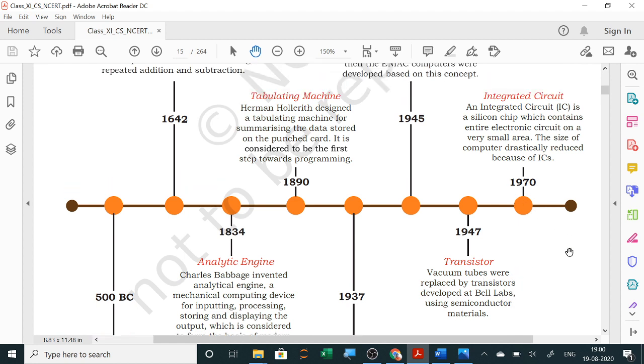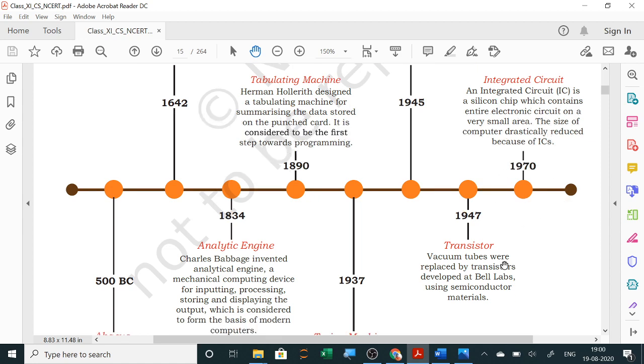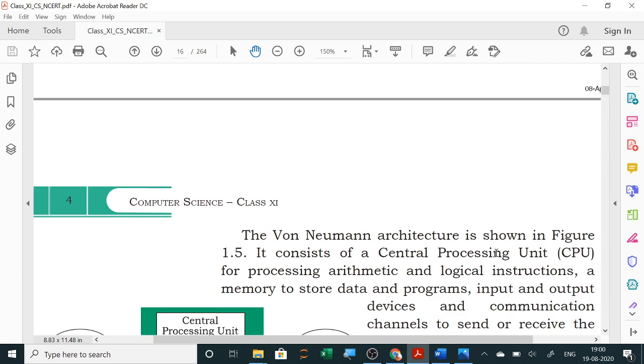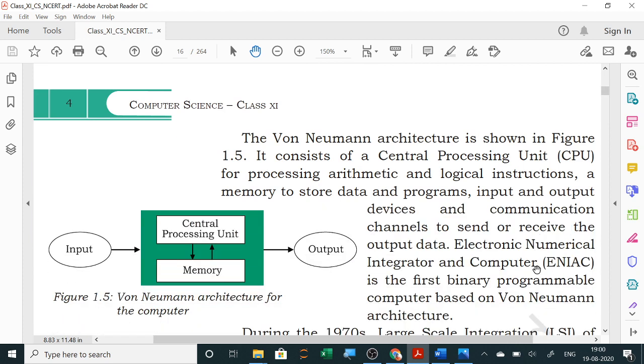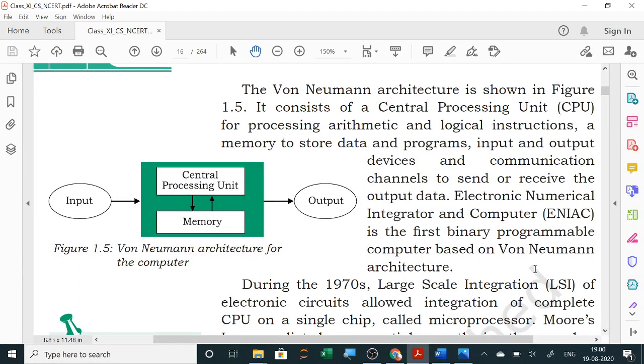Now in 1970, IC, integrated circuit, is a silicon chip which contains entire electronic circuit on a very small area. The size of the computer drastically reduced because of ICs. Then microprocessor came, and nowadays artificial intelligence also has been introduced.